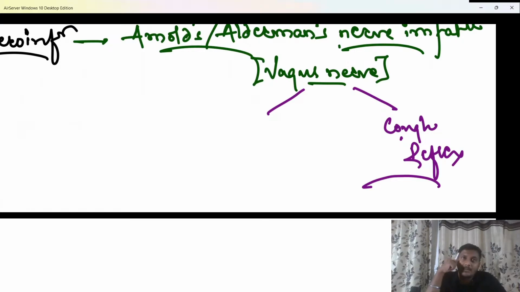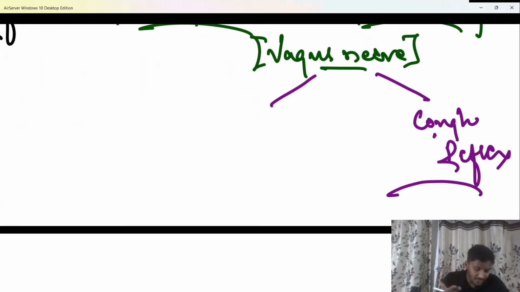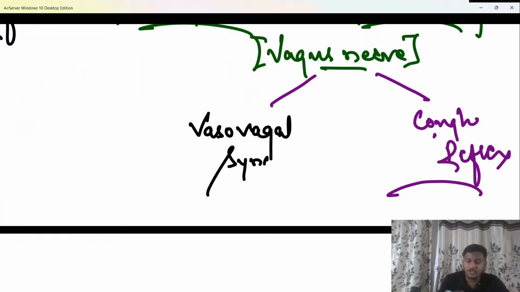There is decreased blood supply to the brain. Second, a lot of blood is usually sent towards the GIT, because whenever the vagus nerve is activated, there is vasodilatation of the GIT vessels. So a lot of blood goes towards the GIT. Due to these two reasons, there is decreased blood supply to the brain, and when the brain receives decreased blood supply, the patient will usually go into a syncope, that is called vasovagal syncope. Due to irritation of the vagus nerve, there is vasodilatation causing a vasovagal syncope, when the patient collapses.